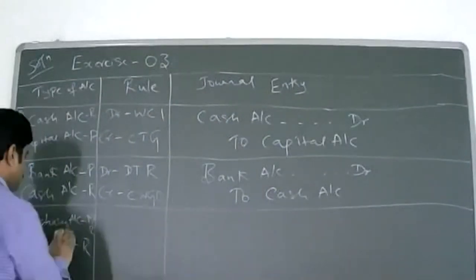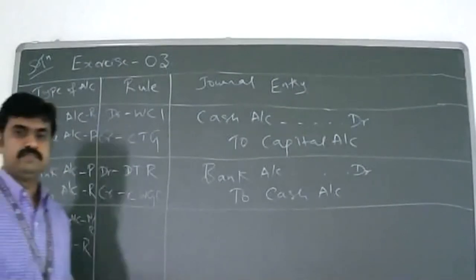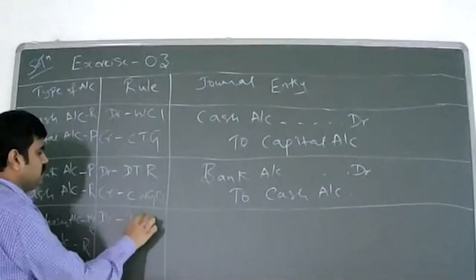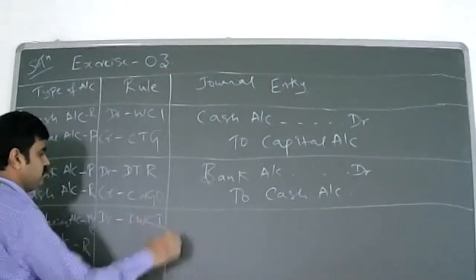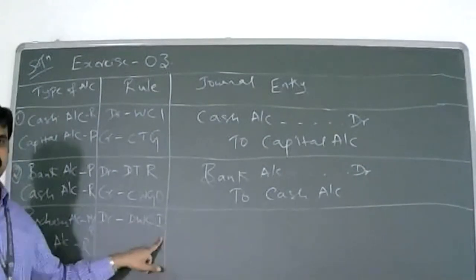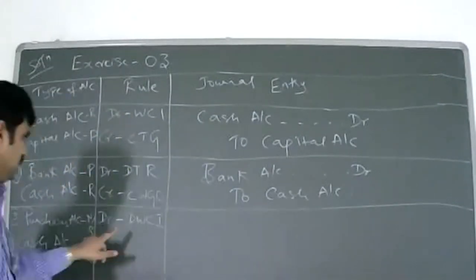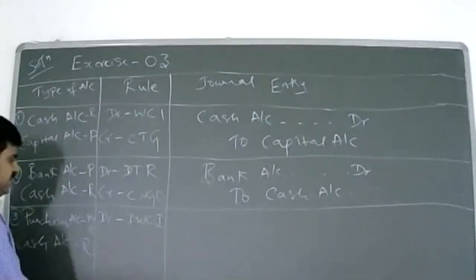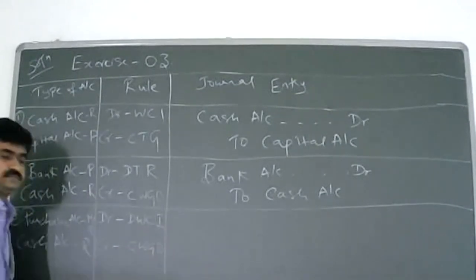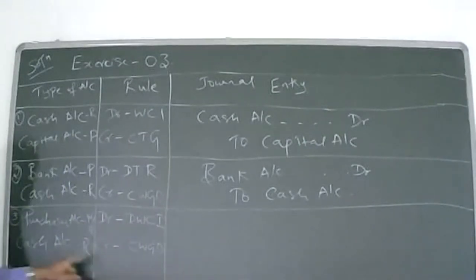So what is the rule now? Debit expenses and losses. What rule are you applying? Okay, real account rule. Debit what comes in, right? Because when I'm purchasing, what is coming in? Goods are coming in. So debit what comes in. Next, cash. Credit what goes out. Debit what comes in, goods is coming in. Credit what goes out, cash is going out.